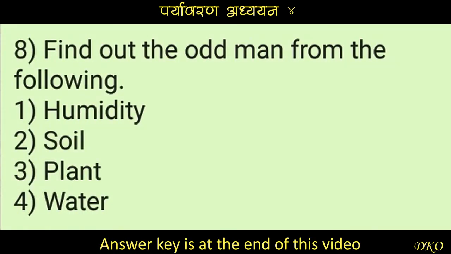Question number 8. Find out the odd man from the following. Option number 1 is humidity, option number 2 is soil, option number 3 is plant, and option number 4 is water.